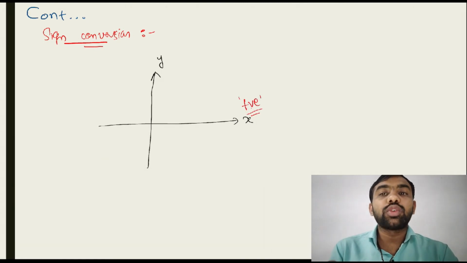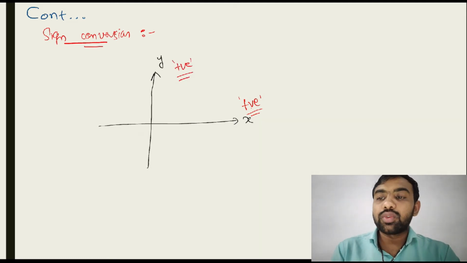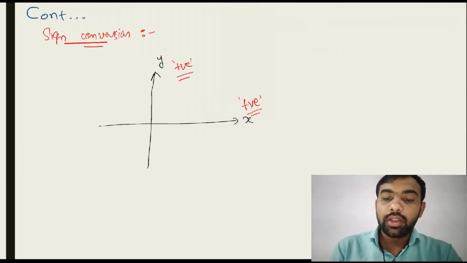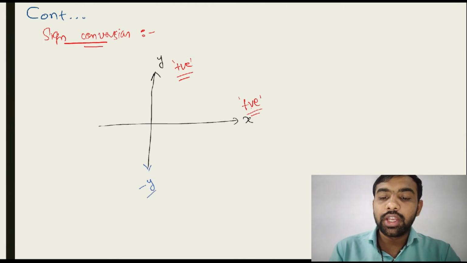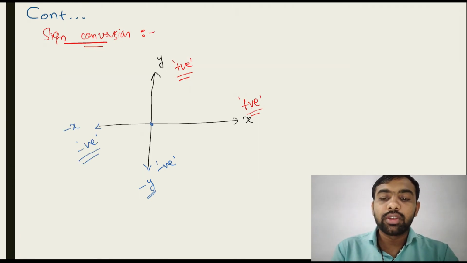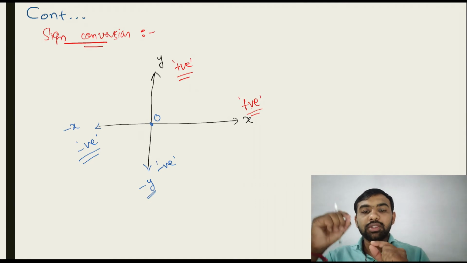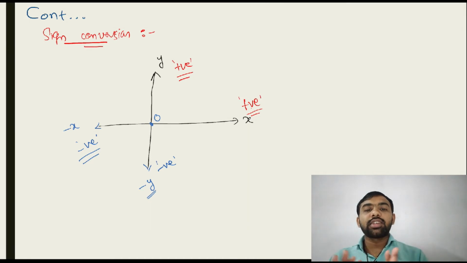Positive. If anything is towards the positive y, then it is considered positive. If it is towards the negative y, it's considered negative. If anything is towards the negative x, consider it negative. This is a simple sign convention. From the origin, right hand side positive, left hand side negative. From the origin, upward side positive, downward side negative. That is a general sign convention. We have to use it in an example.